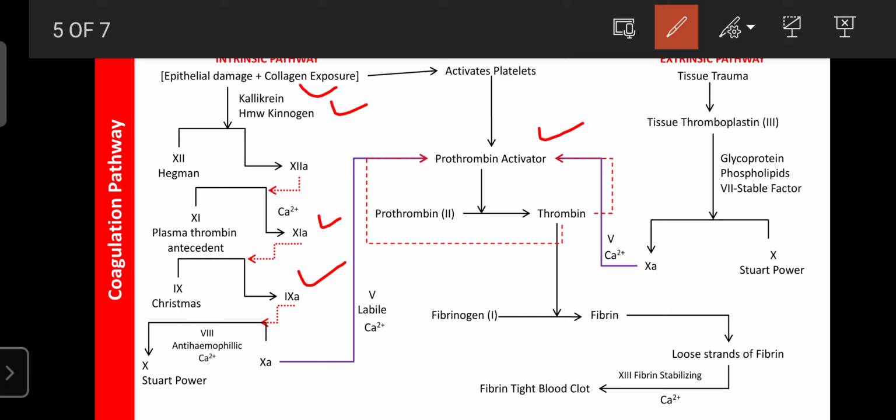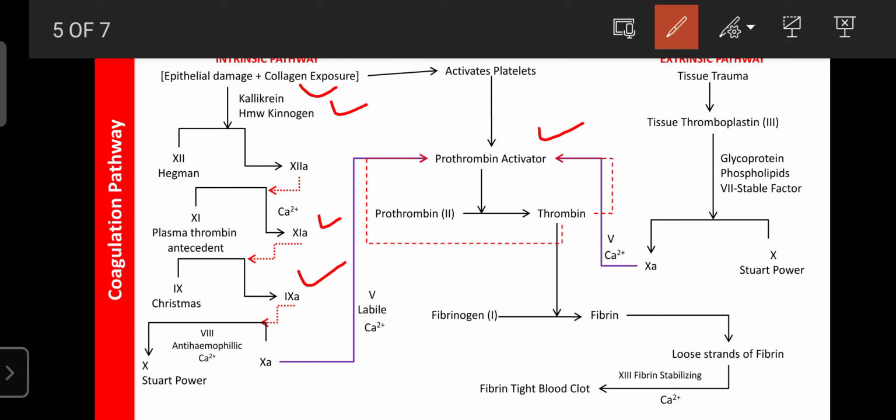Thrombin is an enzyme. Once thrombin is formed in the blood, the blood coagulation can continue without any damage of the epithelial tissue, collagen exposure, or activation of factor 10. That is known as the positive feedback mechanism. Once thrombin is activated in your body, the blood coagulation process can be continued. When thrombin is activated, it can convert fibrinogen, factor 1, into fibrin.